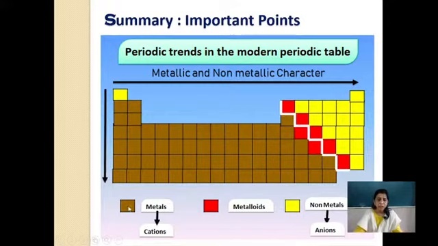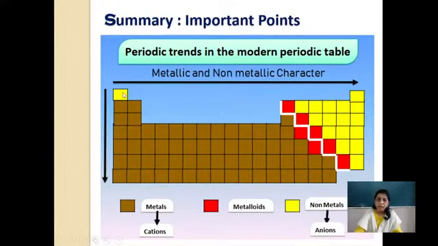So on the left side you will see these are metals which form cations. The yellow colored are non-metals which form anions as they gain electrons, and in between, some elements show both the properties of metals as well as non-metals, which are present near the zigzag line, and they are called metalloids.